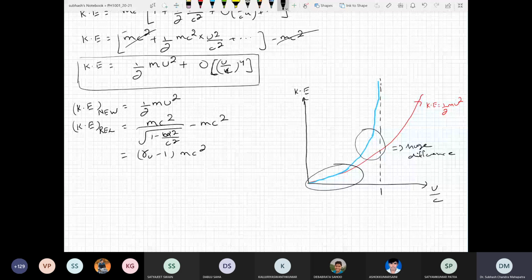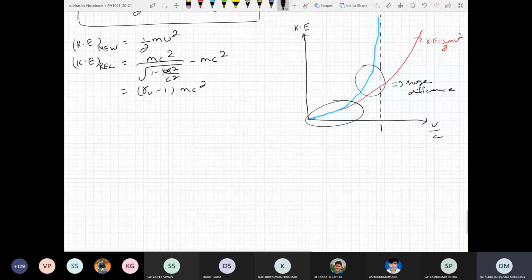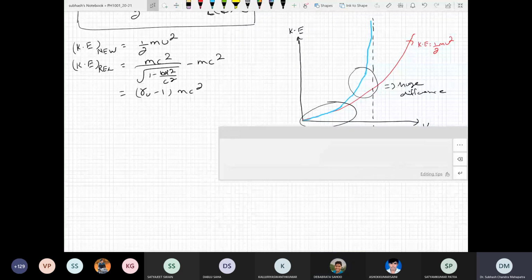So again, we see that the classical mechanics expressions, or Newtonian mechanics, are just an approximation of the relativistic formulas. Is this clear? Yes, sir. Good.